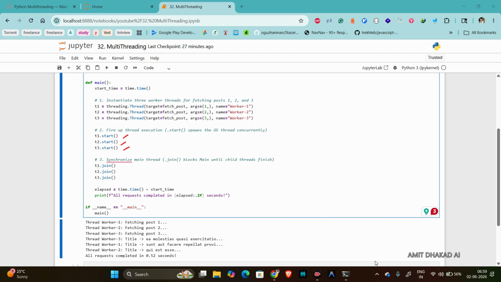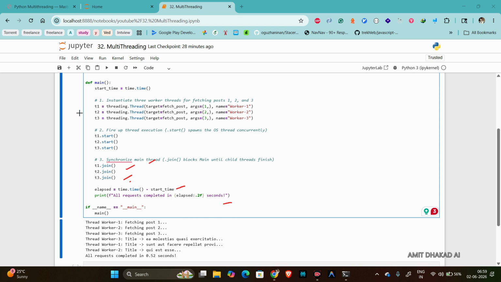Next we have T1.join, T2.join, and T3.join. So this is a synchronization step, to synchronize the main thread. It tells the main thread to stop here and wait until the threads finish their work. So we are doing T1.join, T2.join, and T3.join. After that, it's just calculating the time and printing.